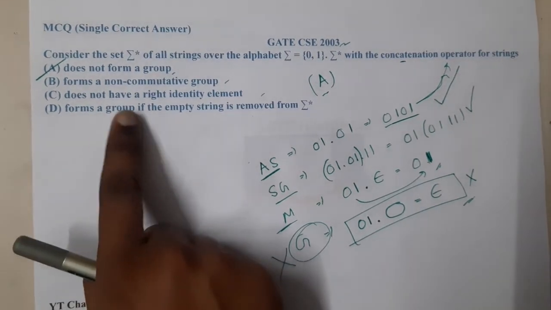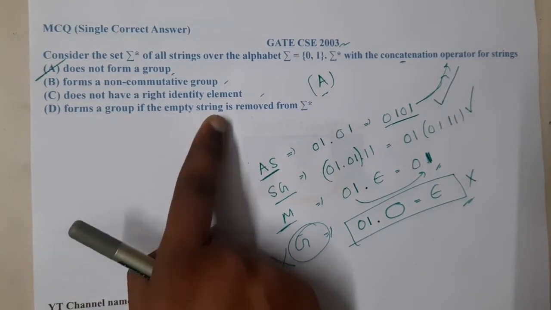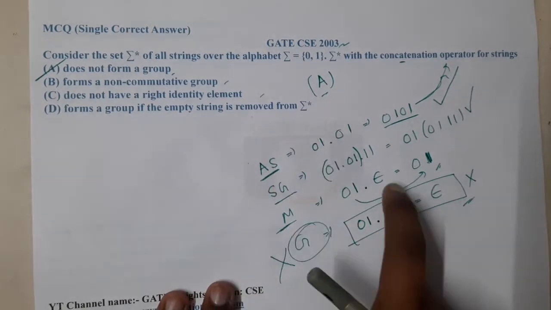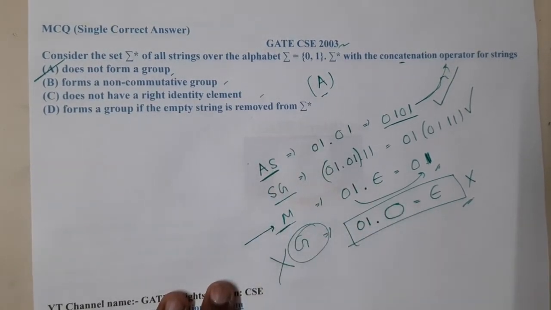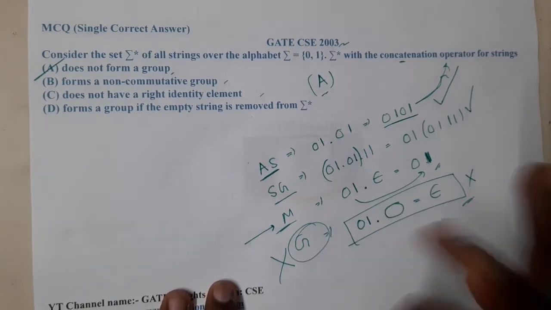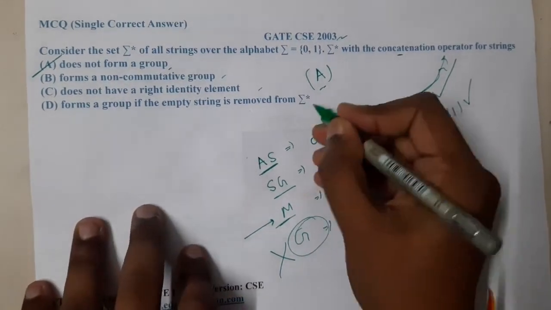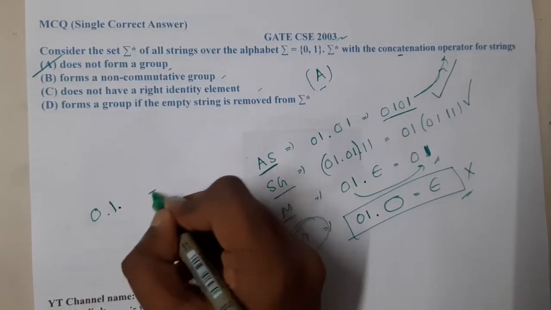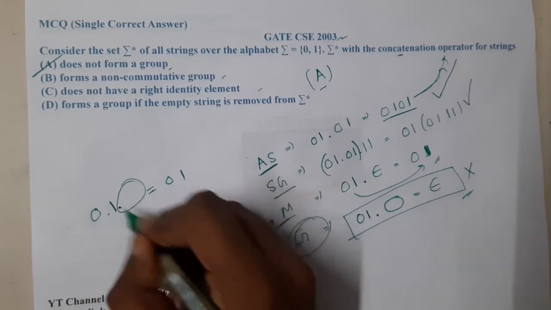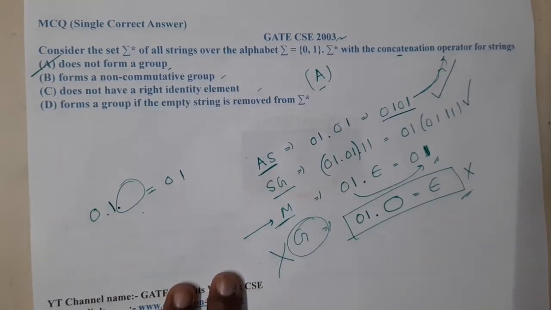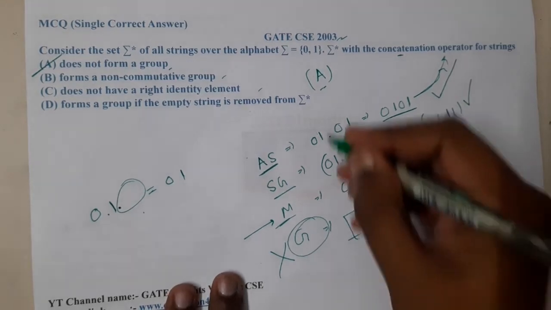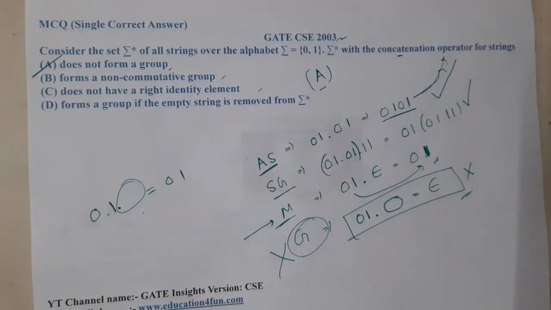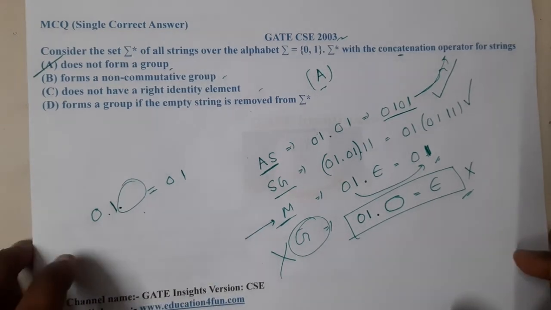Option D says that it forms a group if the empty string is removed from Sigma star. But if you remove the empty string, then how can it be a monoid? Monoid is possible now only because the empty string is available. Without epsilon, there is nothing you can concatenate to get 01, so it would be impossible. I hope everyone got a clear idea. So the most appropriate answer is A.